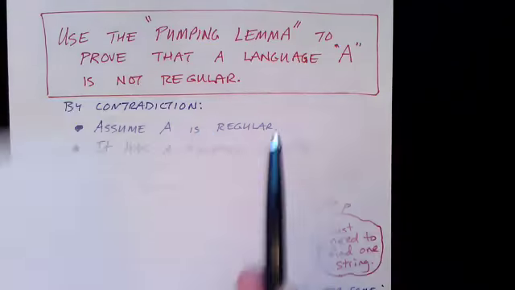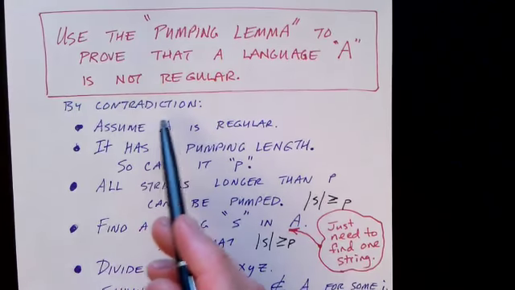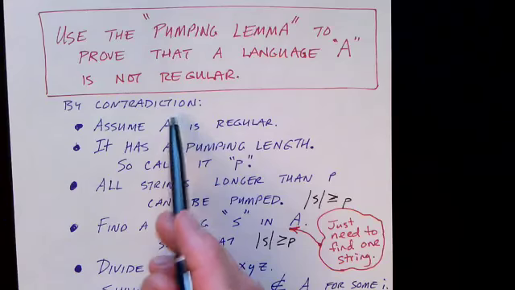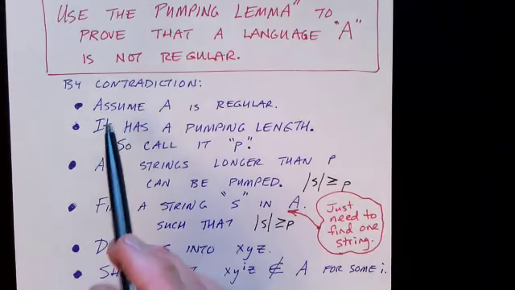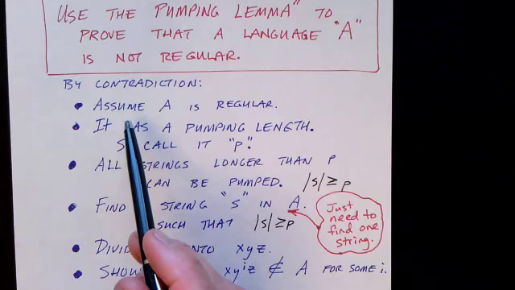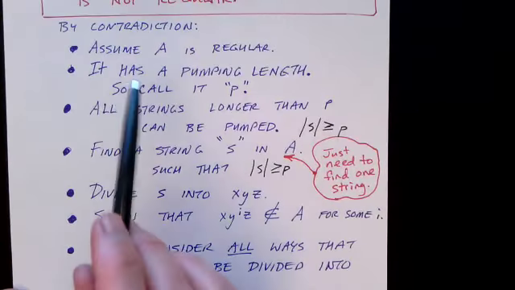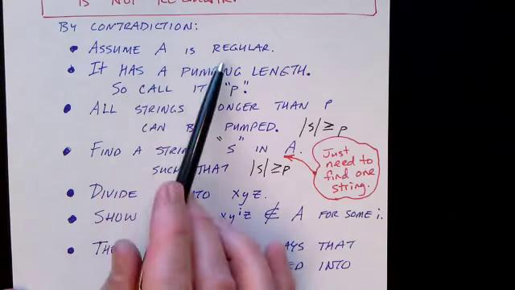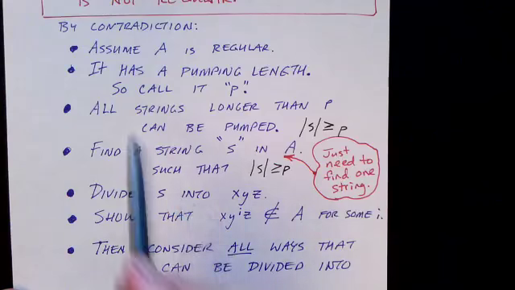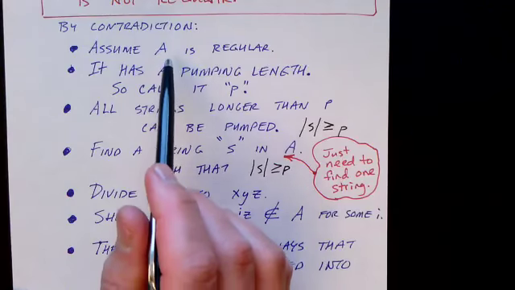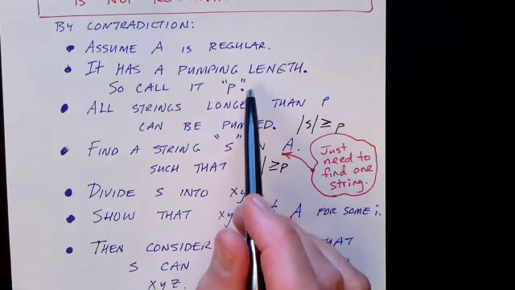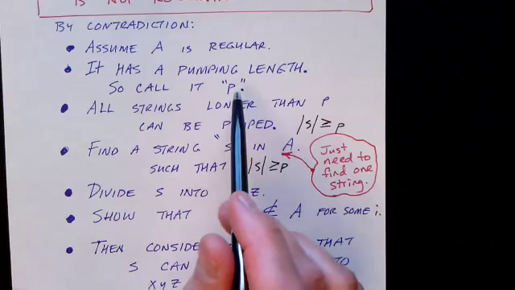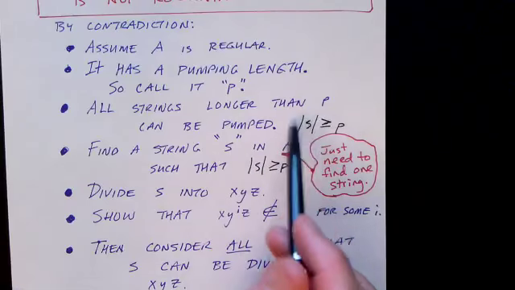So let's look at a language A and show how we're going to prove that A is not regular. This is the general form of the proof. And then we'll look at a particular example where we prove some specific language is not regular. So it's a proof by contradiction. We assume A is regular, and then we come to a contradiction, and we conclude that A is not regular. Well, if we assume it's regular, then A must have a pumping length. We don't know what that length is, but we assume it has to exist, so we can refer to it symbolically as P. All strings longer than this length can be pumped.